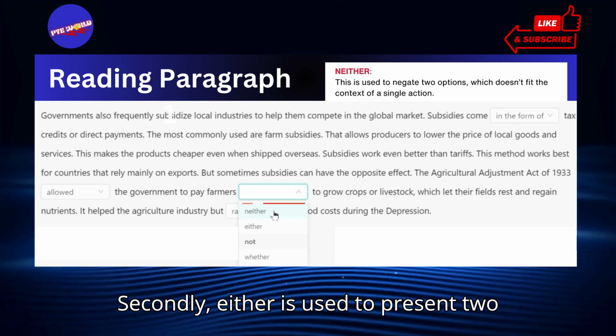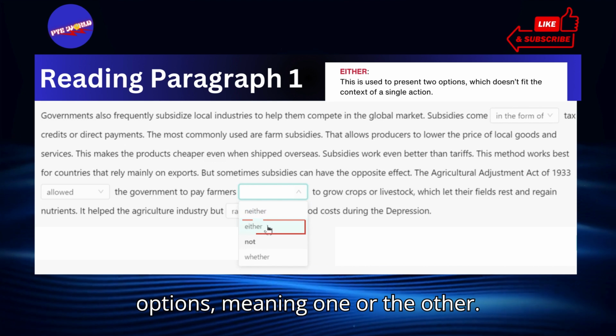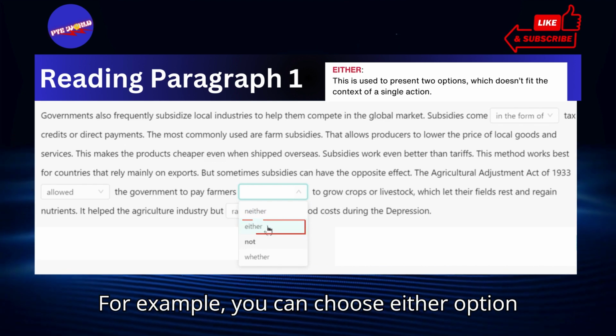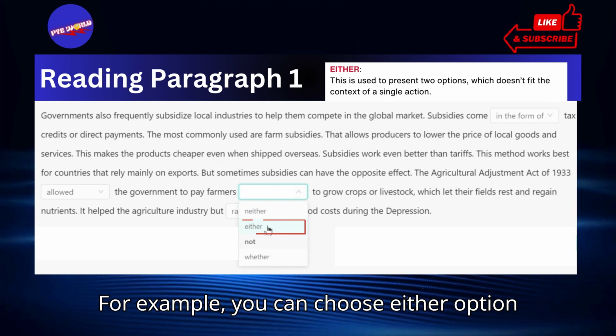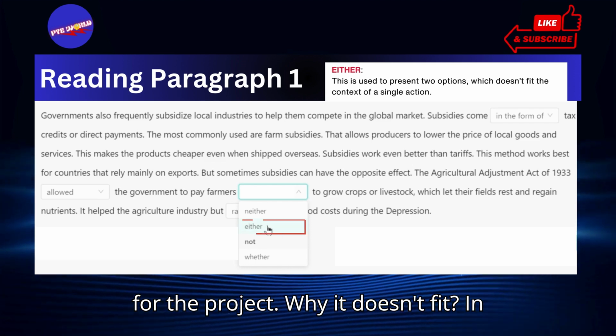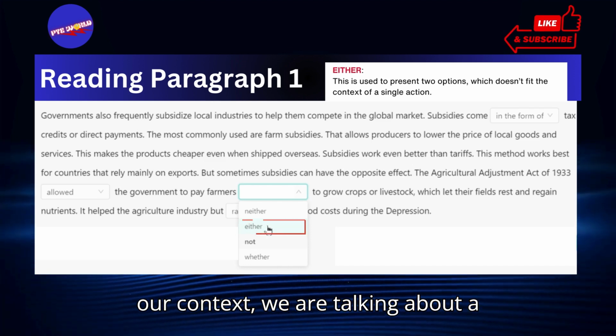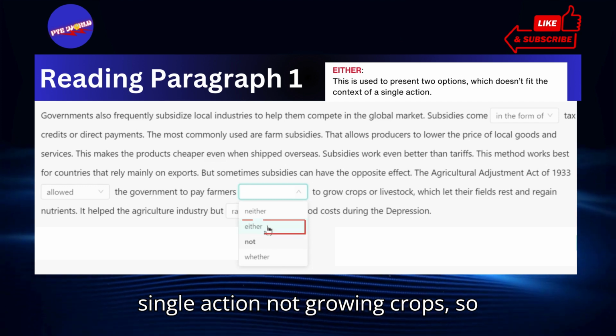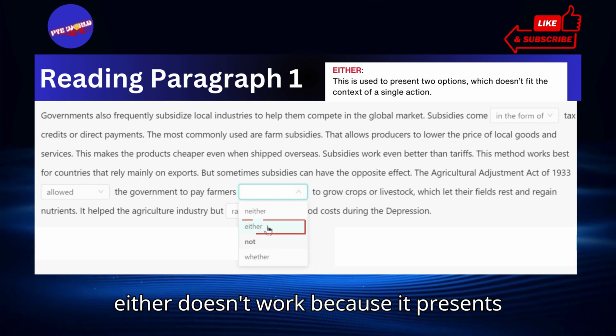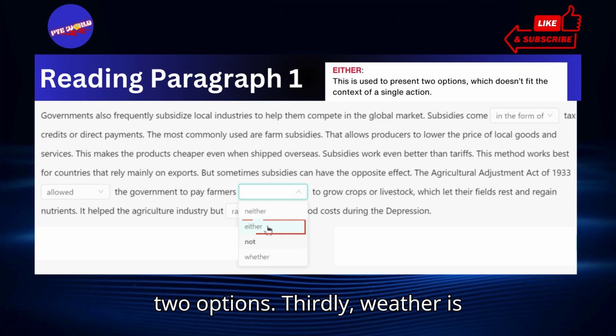Secondly, "either" is used to present two options, meaning one or the other. For example, you can choose either option for the project. Why it doesn't fit in our context: we are talking about a single action, not growing crops, so either doesn't work because it presents two options.